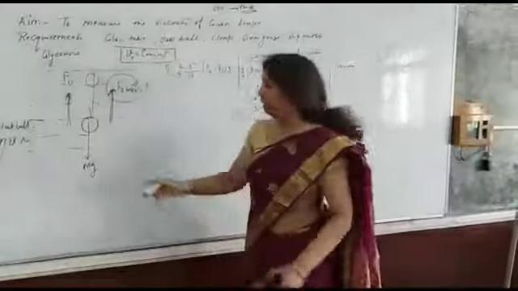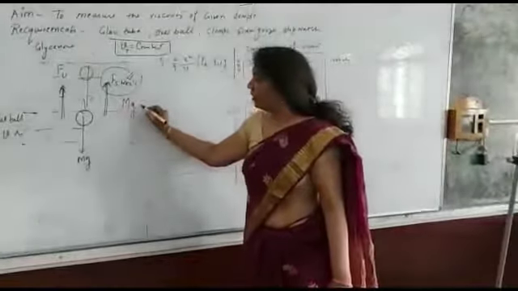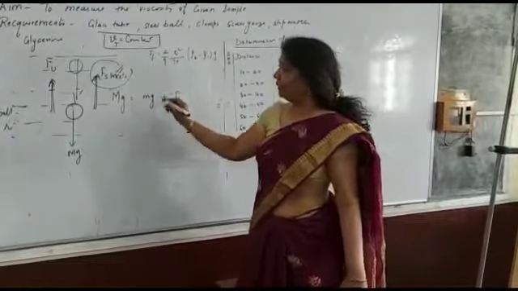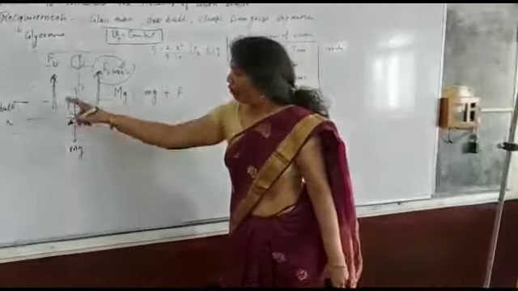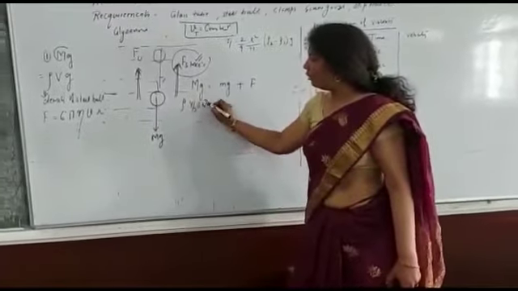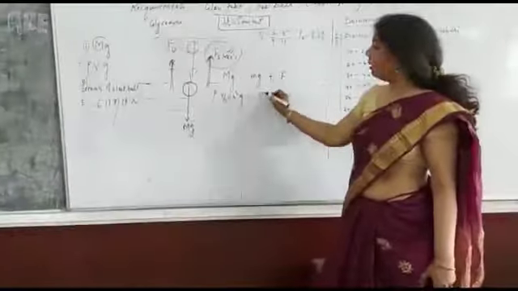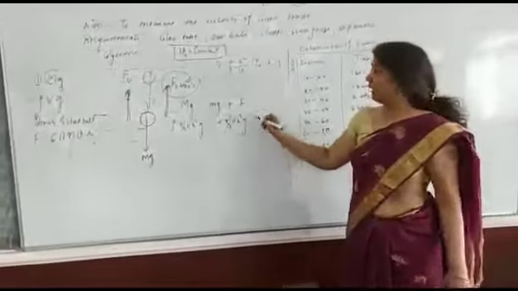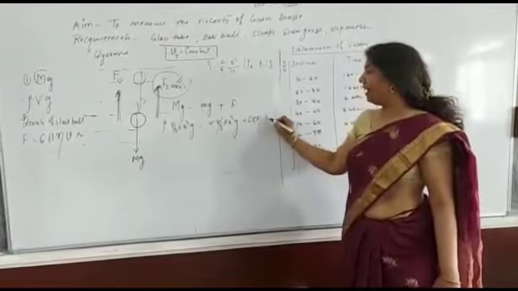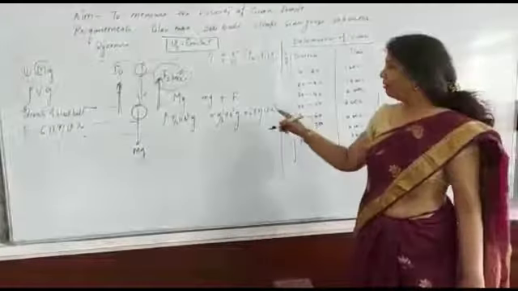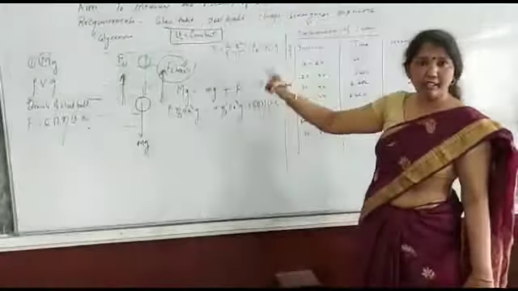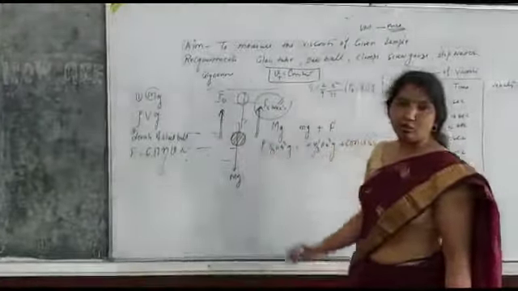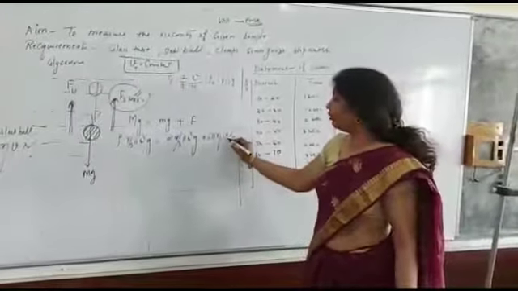When at equilibrium, the downward force mg is equal to the upthrust force plus the Stokes force. The mg is equal to rho times 4 by 3 pi r cube g, the upthrust is sigma times 4 by 3 pi r cube g, and the Stokes force F is equal to 6 pi eta v r. At equilibrium, the velocity will first increase continuously, but then the steel ball will attain a constant velocity. This constant velocity is known as terminal velocity.